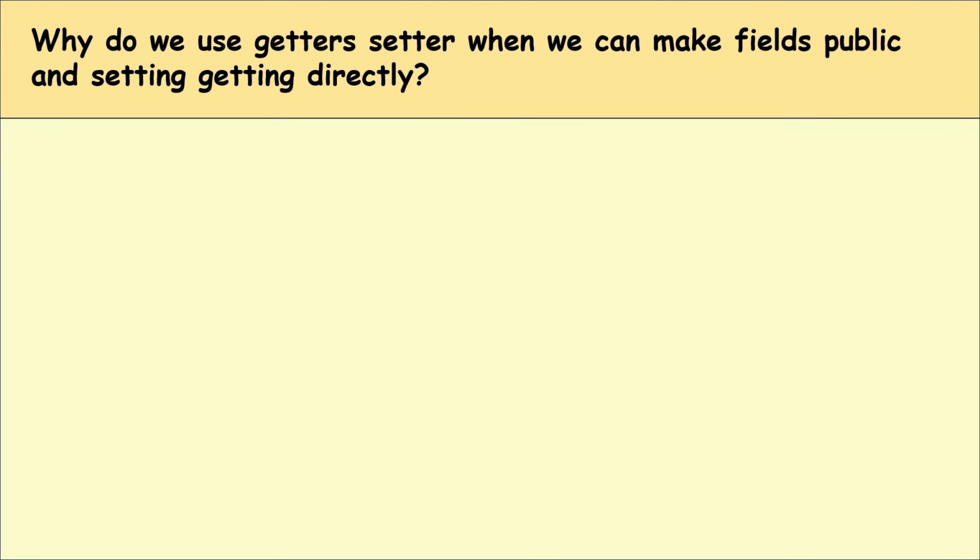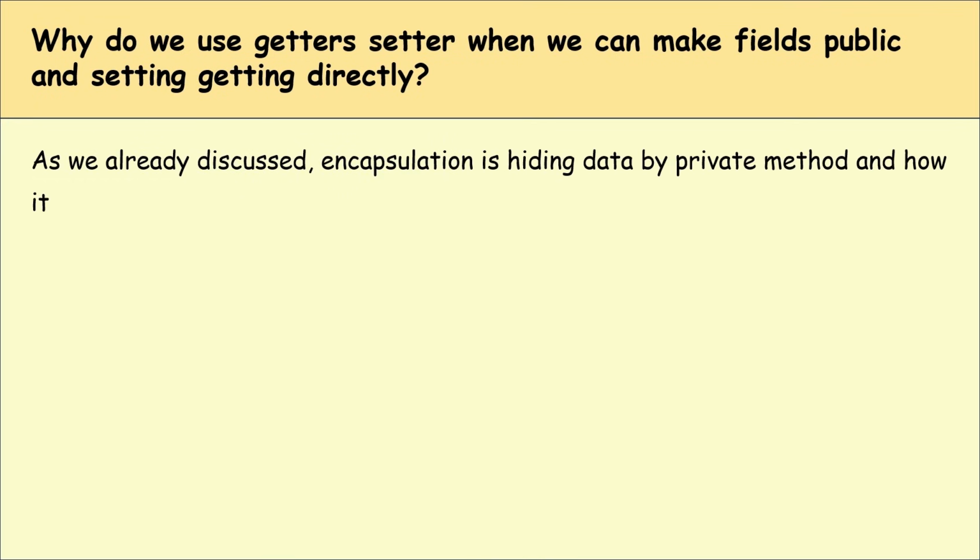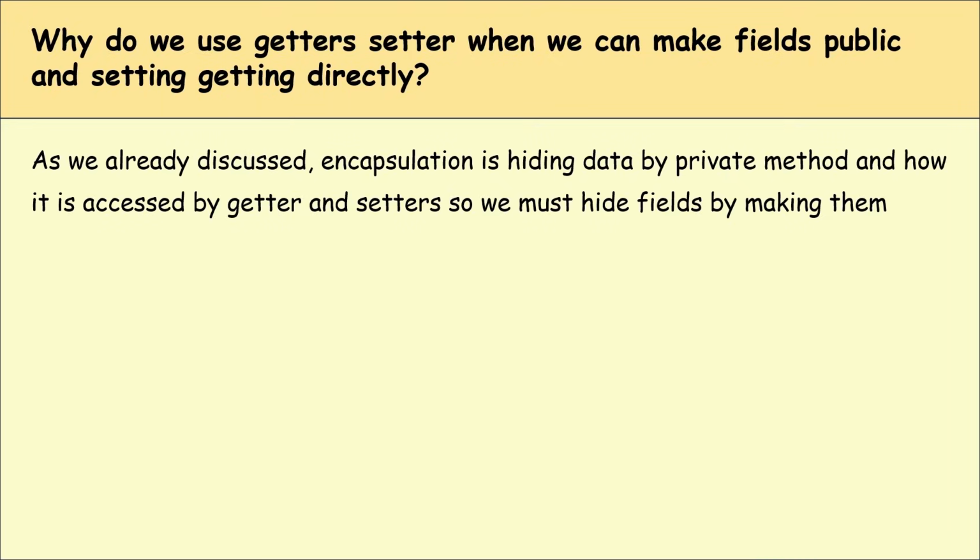Why do we use getters and setters when we can make the field public and set or get it directly? As we already discussed, encapsulation is hiding data by making fields private and controlling how they are accessed by getters and setters. So we must hide fields by making them private.